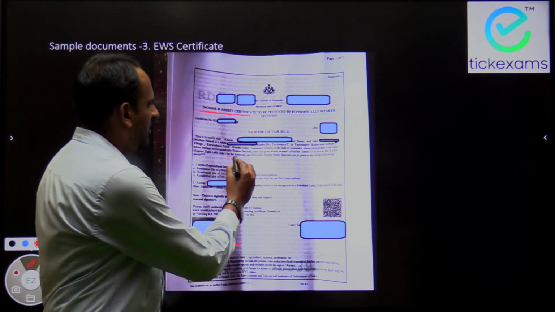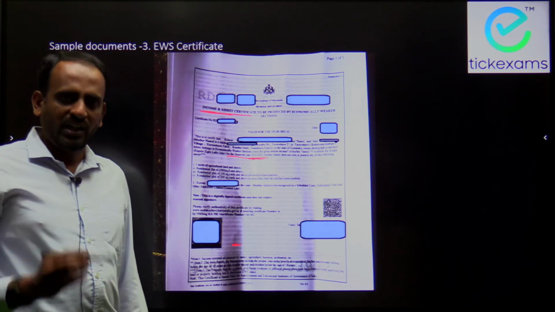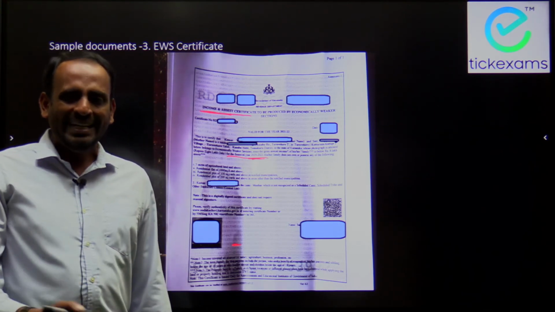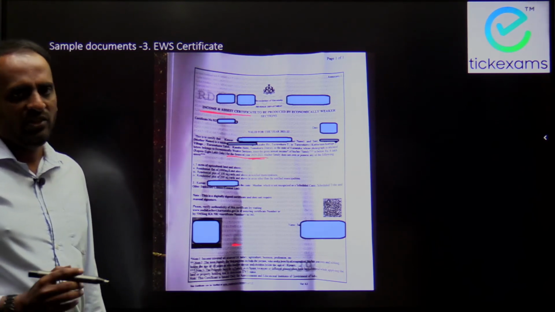It will be mentioned for the present financial year. For example, here it is for 2020 and 2021. So that will be mentioned on the certificate, which means every year the candidate has to renew this certificate. So this will be useful for the present financial year.